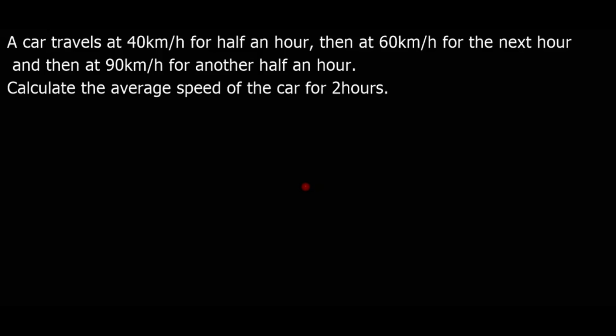And then this one: a car travels at 40 kilometer per hour for half an hour, then 60 kilometer per hour for the next hour, and then at 90 kilometer per hour for another half an hour. For this situation, I allow re ka choose any direction, and based on this question I calculate the average speed. For a speed, direction is not important, so that is why we have a direction.